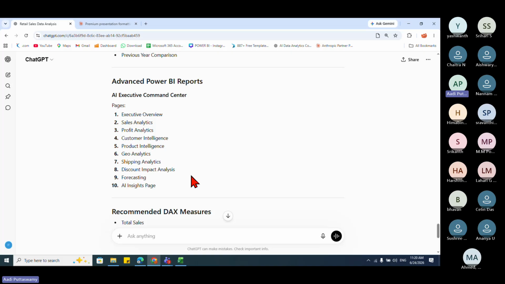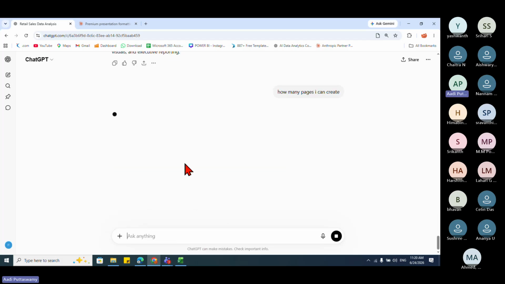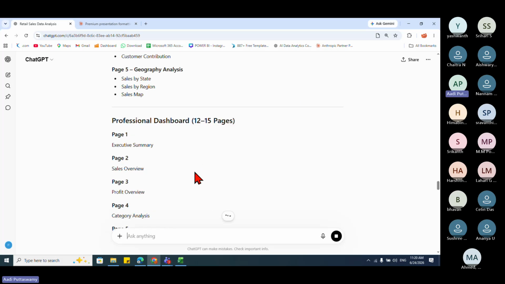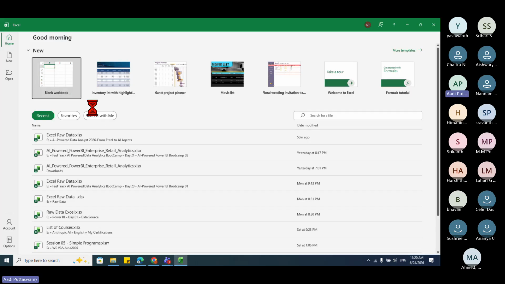In this, again, I can go and ask further, say, how many pages can I create? So further, I'm asking the question. What will it do? It will again assist you. It will say, okay, this is what you have to do. So it will keep giving. I can keep asking questions and I can get the assistance. This is called an AI assistant. Let's go to the Excel file.